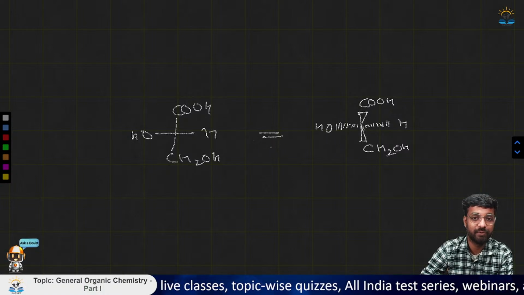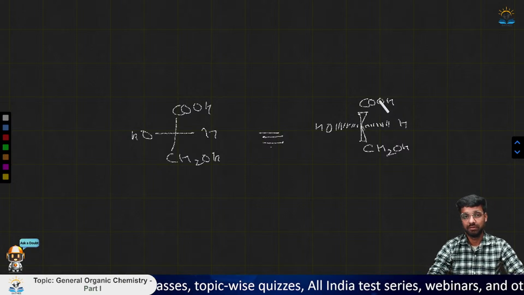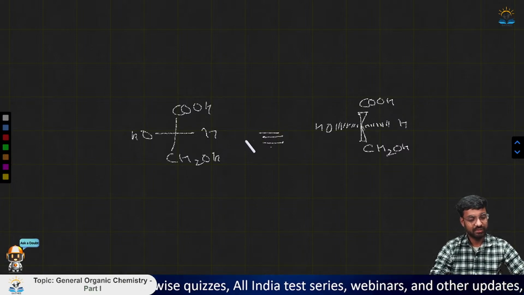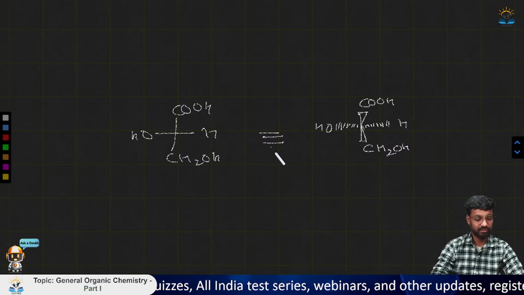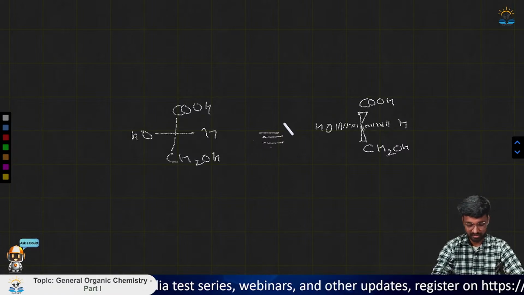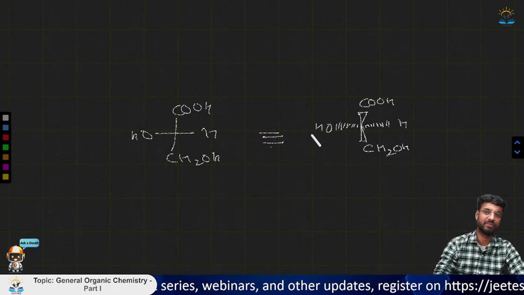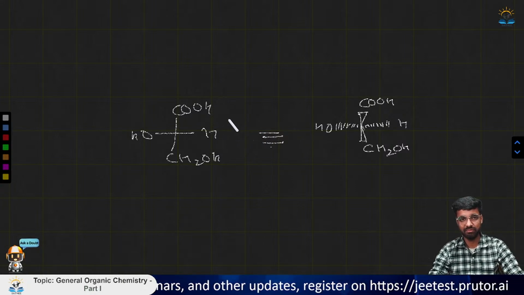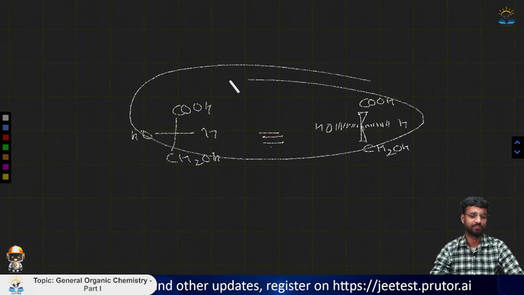So this one is equivalent to this one. Okay, so this is about the Fisher projection. Now the conversion we will look at later on. Okay, so we'll not look into this right now. When we study reaction types, that is substitution and all, then when we have to do anti-planar reactions and all, then we will see this conversion.